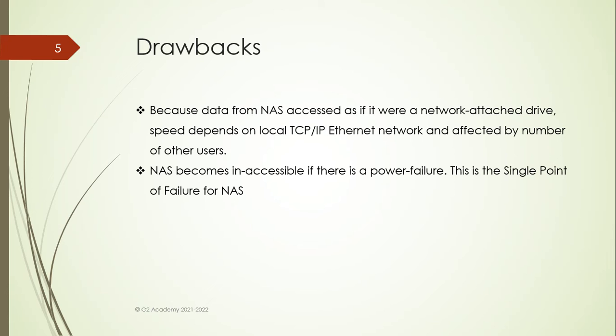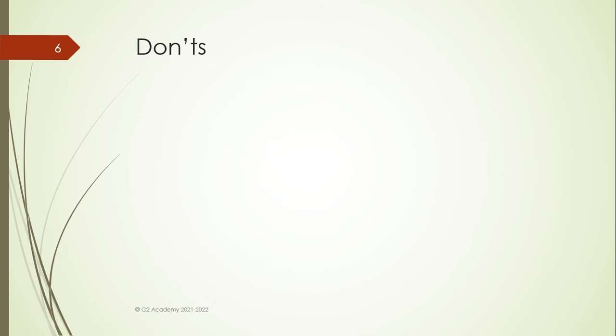NAS becomes inaccessible if there is a power failure. So this is a single point of failure in the case of NAS. Remember the earlier diagram where I showed you the NAS server, the link, and the network switch. If any one of these goes down, NAS becomes inaccessible to the clients.